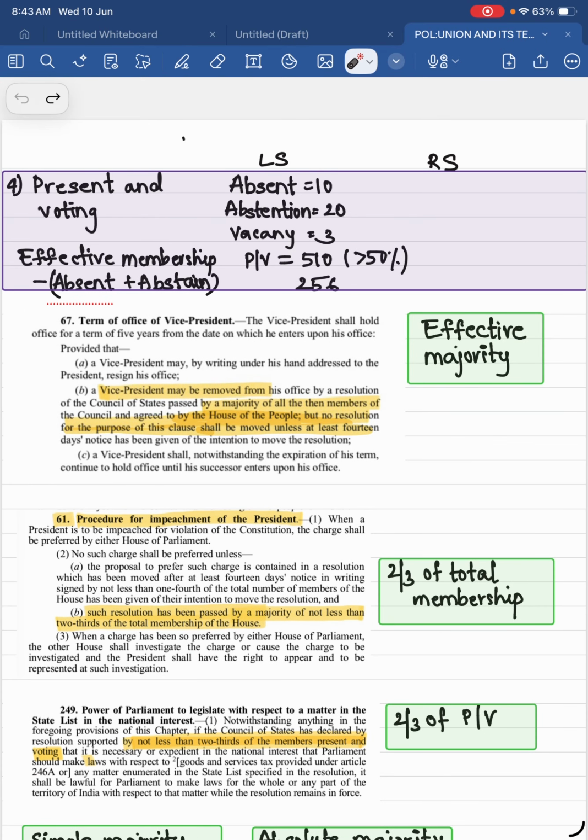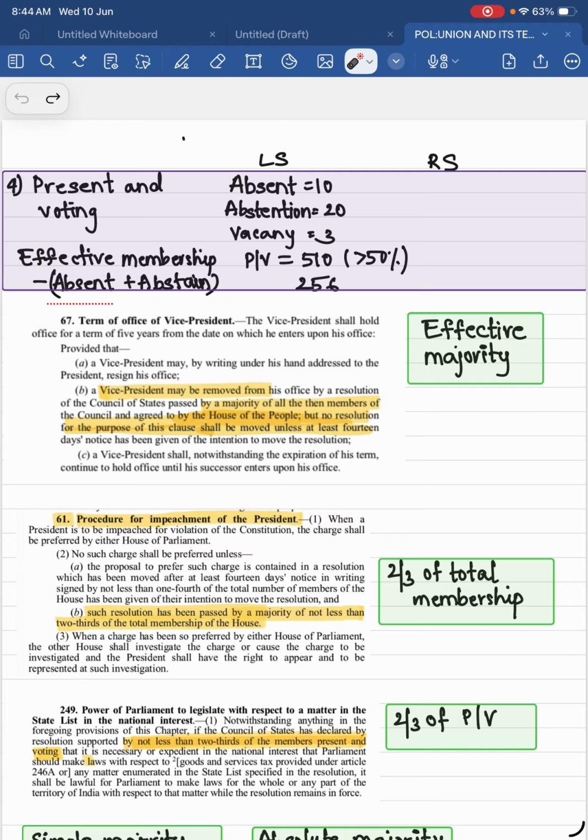One more membership is there, like see, not every person who is present there will participate in every decision, every matter, right? Some people are not willing to vote. You should give them that option also, right? So that's why another one is present and voting. In this membership, we remove those who are absent on that day, and those who are abstaining, meaning who are present but not willing to vote on that matter. That also will be removed, and the vacancies also will be removed. So from total membership, we'll remove all these 3, and then it becomes present and voting.